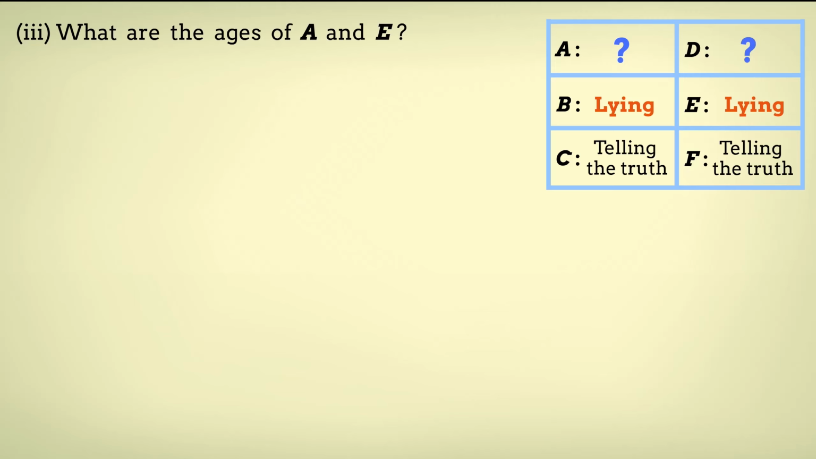Question 3. What are the ages of A and E? B and E have been found to be lying, implying that A and D are telling the truth.